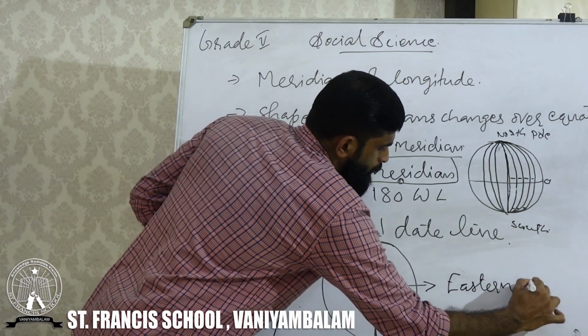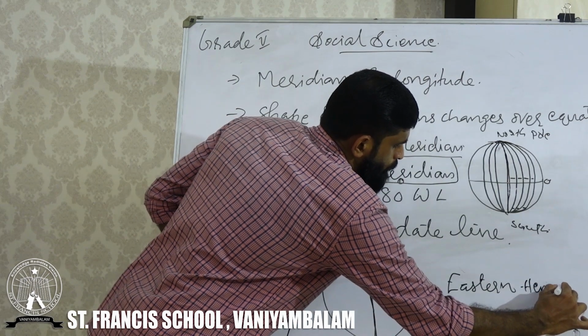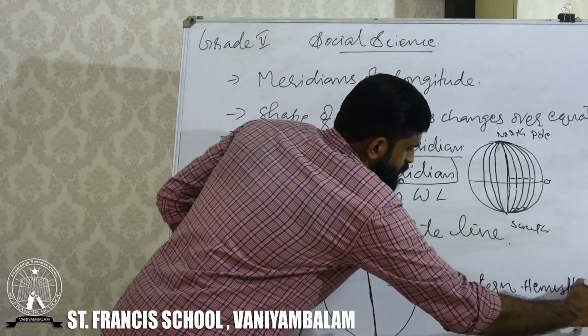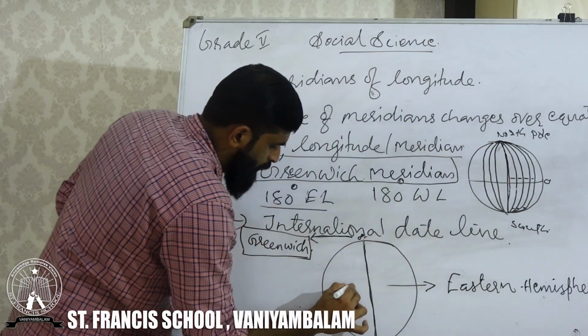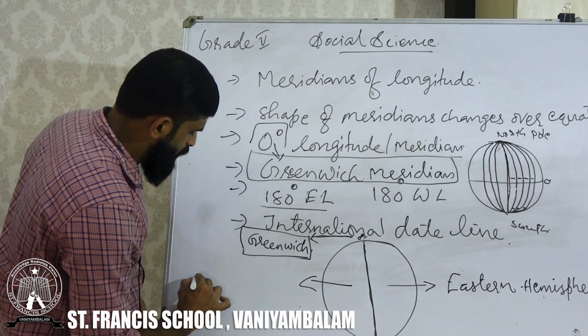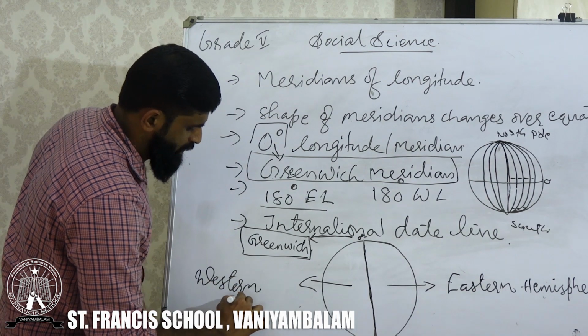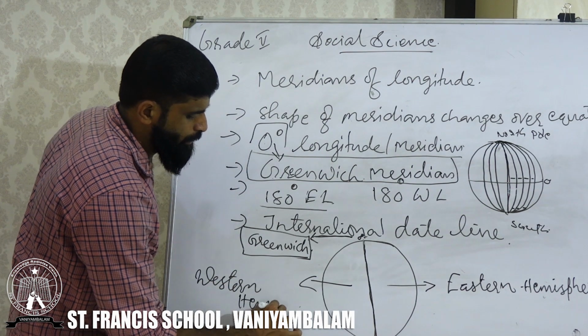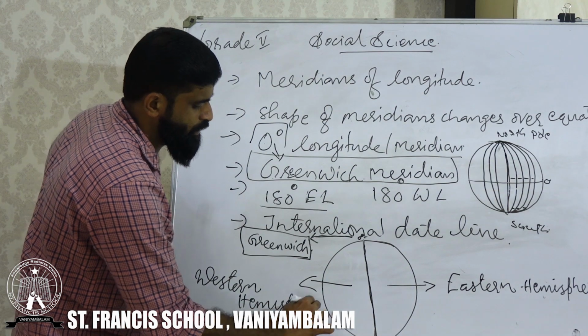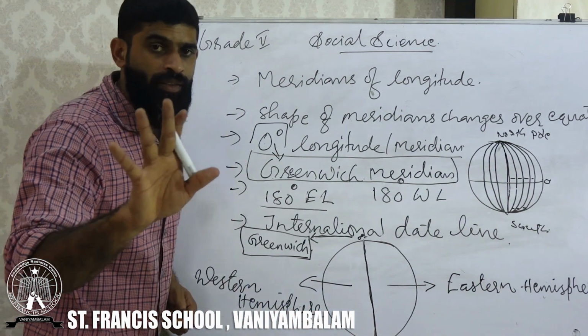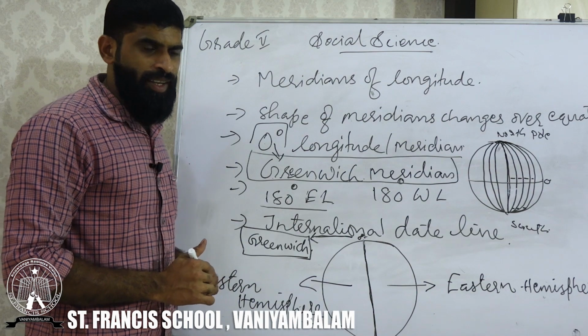The west side is called the Western Hemisphere. Is it okay?